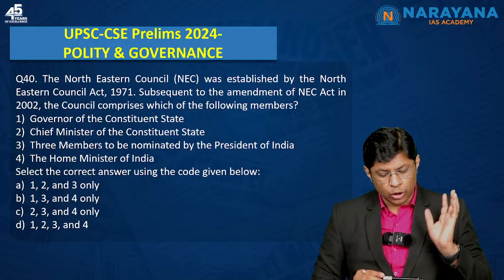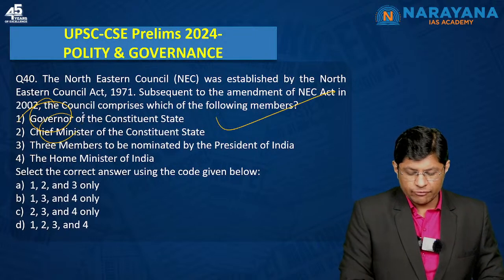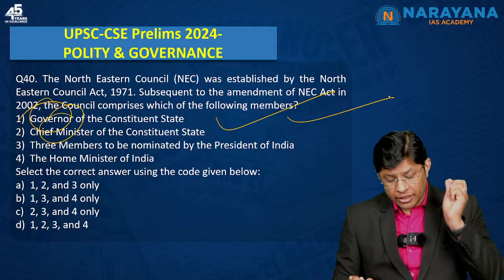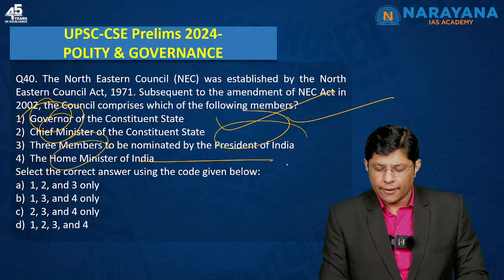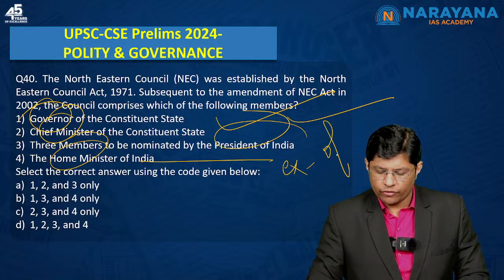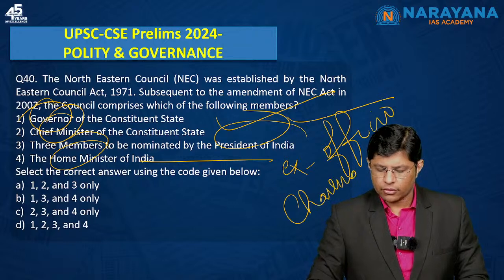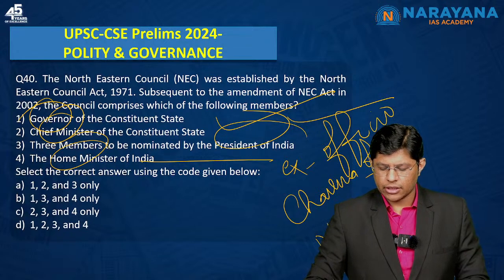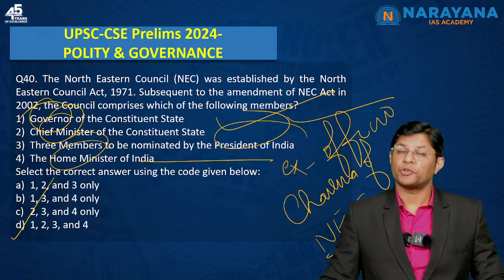So here the Northeastern Council comprises of, yes, the governor, yes, the chief minister, yes, 3 members to be nominated by the president, yes, and the home minister, who is the ex officio chairman of the Northeastern Council. Option D is the correct answer for question number 40.